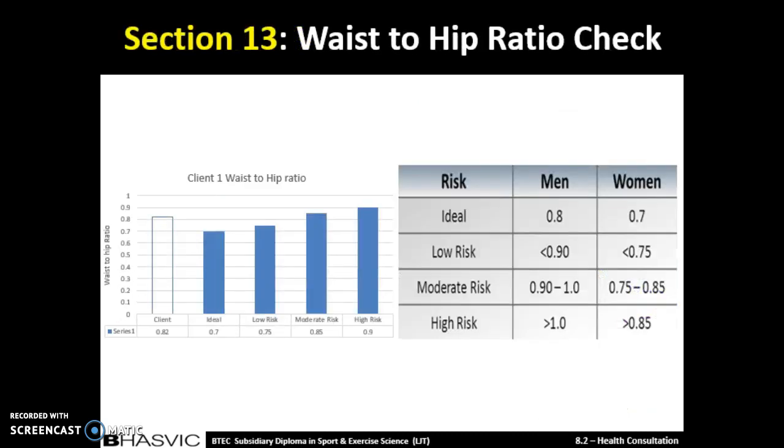To summarise Sue's waist to hip ratio, it would be that it's at an unhealthy stage and that she is at quite a moderate risk and is close to being at a high risk due to the weight she's been putting on.